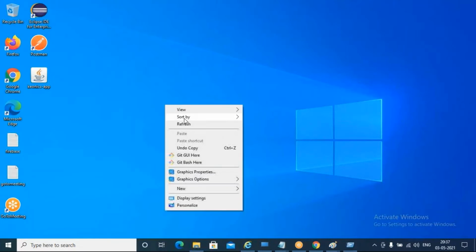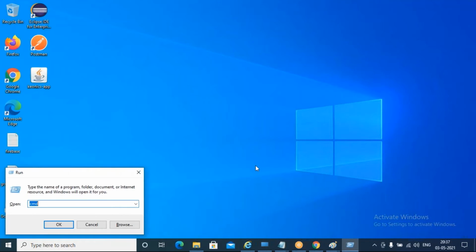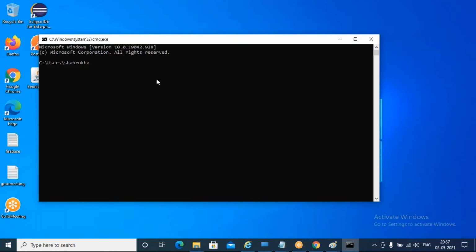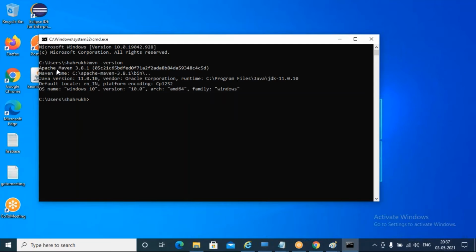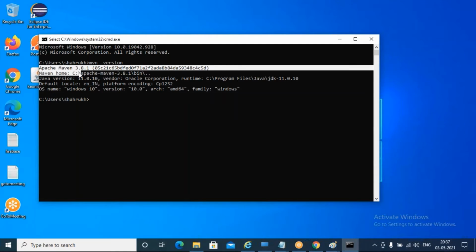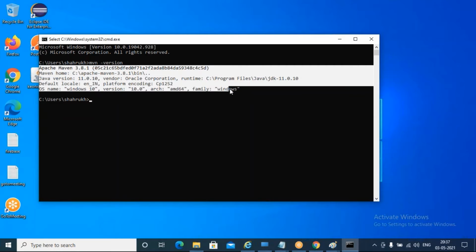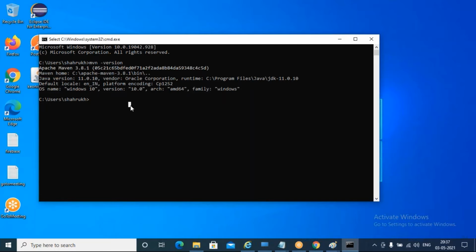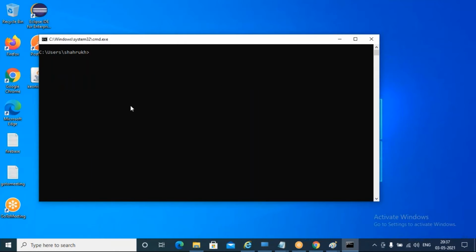Okay, we can open command prompt now. Command prompt and type mvn -version. Now you can see it is showing the version of Apache Maven which we have set up in the class path. So that is how we are going to install Maven in our machine. Okay, so next part.